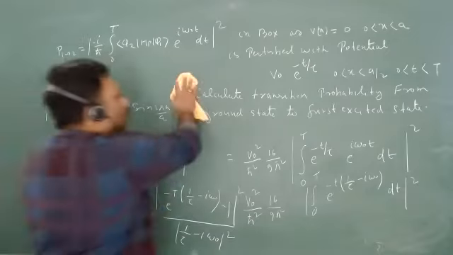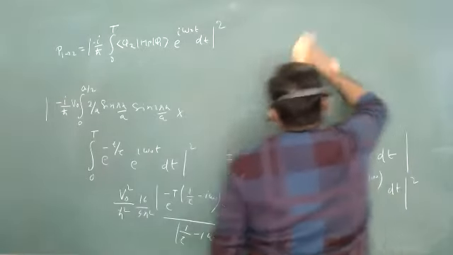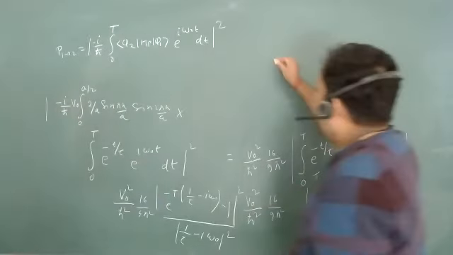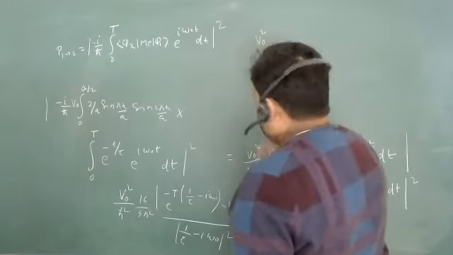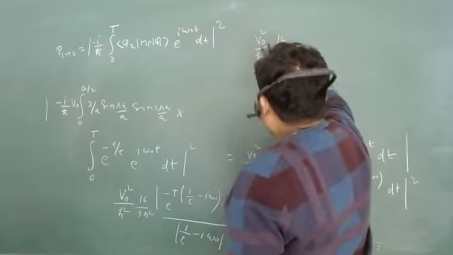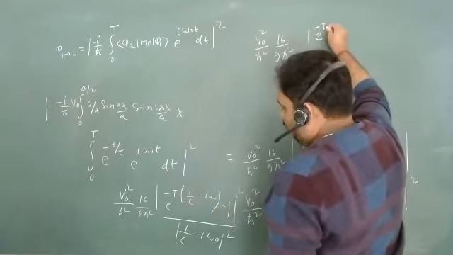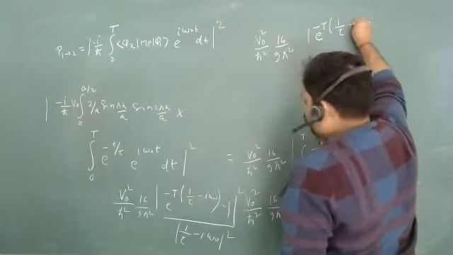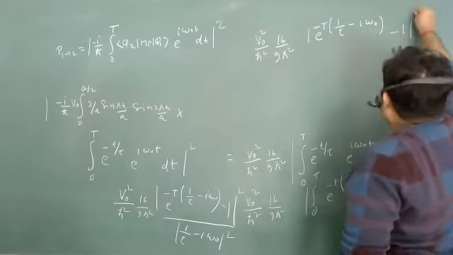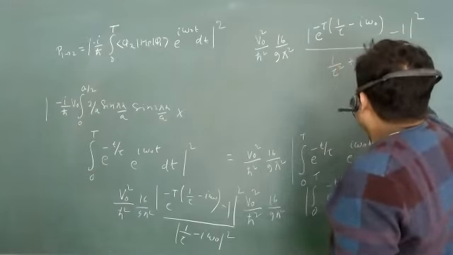Yes, sir. So this will be equivalent to V naught square upon h cut square, 16 upon 9 pi square, times e to the power minus capital T into 1 upon tau minus i omega naught, minus 1, mod square, upon 1 upon tau square plus omega naught square.